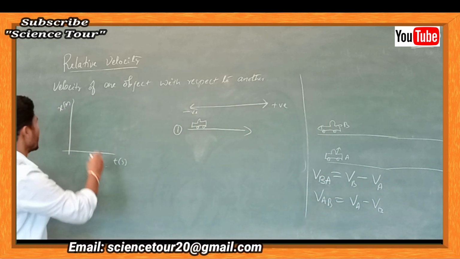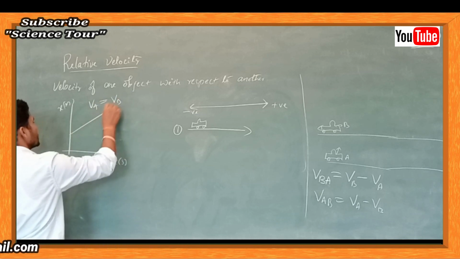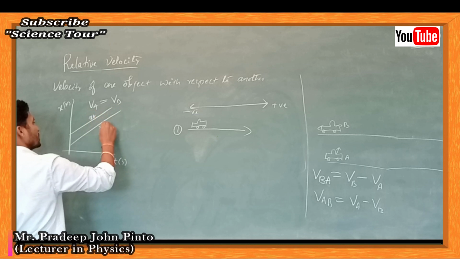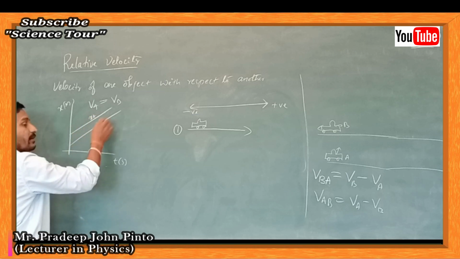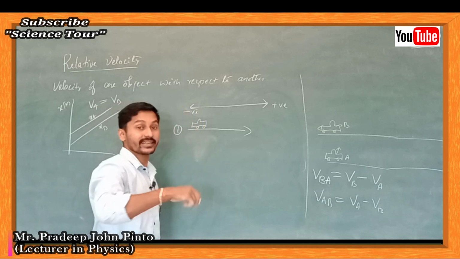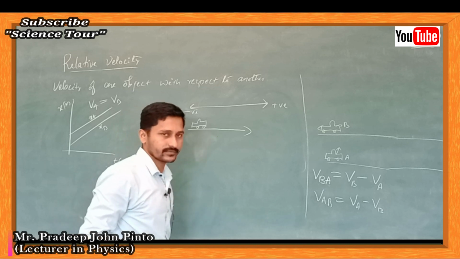And for that, if VA is equal to VB, it will be a straight line only. This is for object XA, this is for object XB. Both are moving in the same way. They are never going to meet, because your friend is not accelerating. Acceleration is something we are going to give to the car. You are not accelerating.